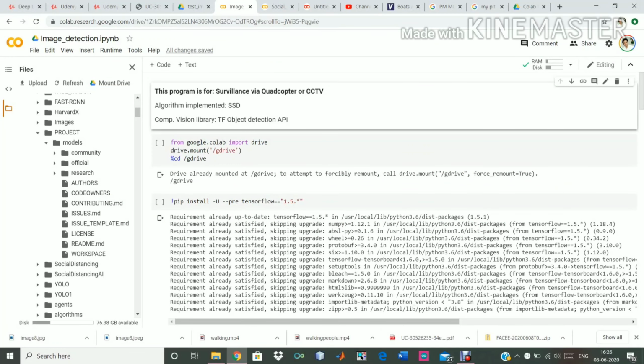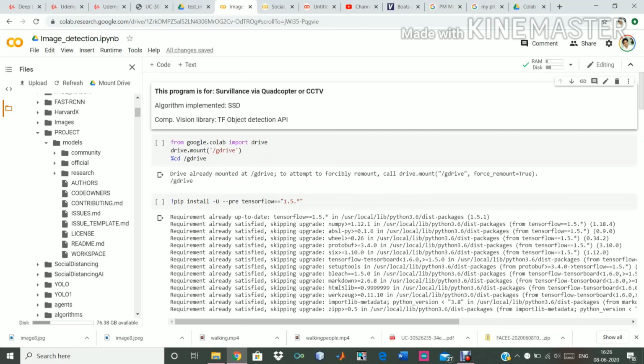Hello, this is the first program for my major project, which is surveillance via quadcopter or CCTV, and I have mentioned the purpose of this application in my report already, in terms of preventing the spread of coronavirus, or in terms of monitoring the people, the vehicles, the animals, etc. And now I will be discussing the code.